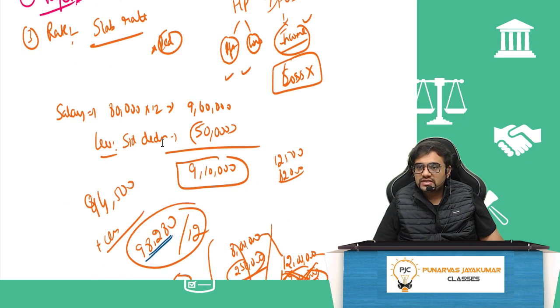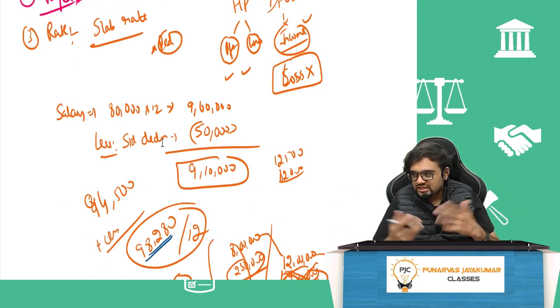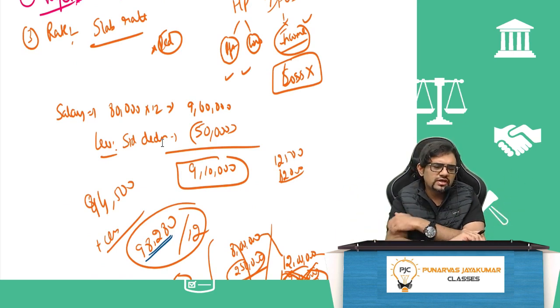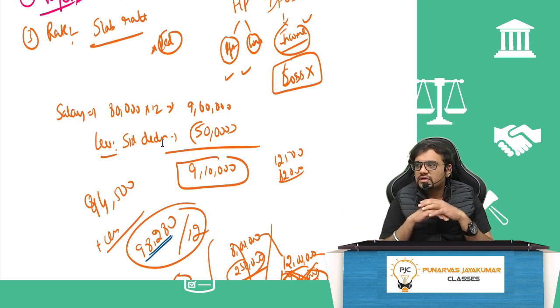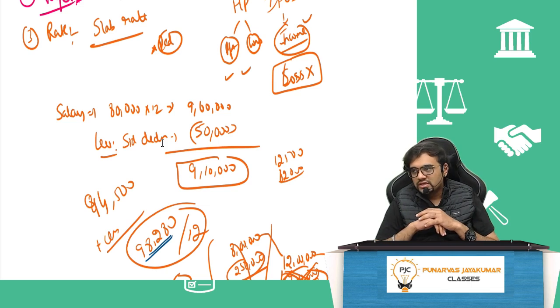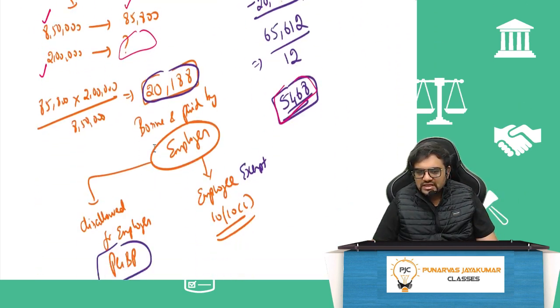What if I am deriving salary from two sources? That is possible. Say I am working part-time in both, and both of them know that I am working part-time in 2 companies. It's not a case where I have lied to one company. In this case, I should take the basic exemption limit and give the details only in one company, because I cannot take the basic exemption limit twice. So that is all the basic deal in 192.